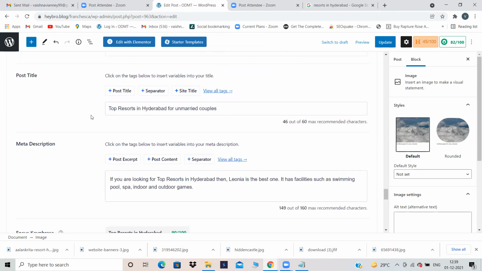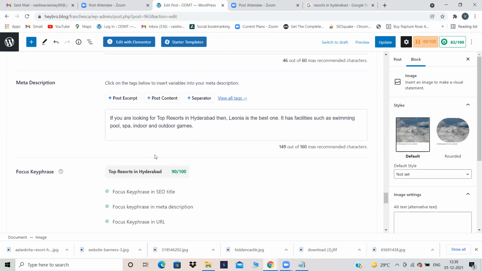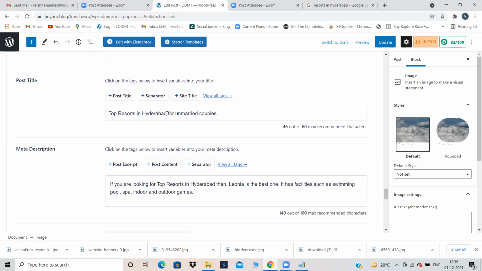So my focus key phrase is already there. What is my focus key phrase? Top resorts in Hyderabad is my focus key phrase. Did I use top resorts in Hyderabad? See, you can form as many sentences as you want, but make sure you use your focus key phrase while forming the sentences. So I have used the focus key phrase in this particular title.